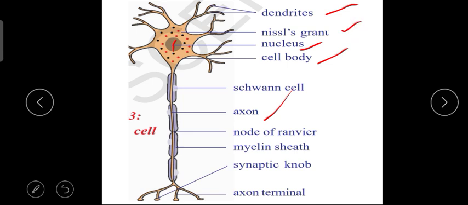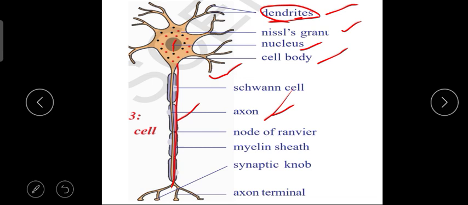We call them Nissl granules. This cell body shows some smaller projections and some larger projections. The smaller branched projections we call dendrites, and the longer projection extending from the cell body we call the axon.